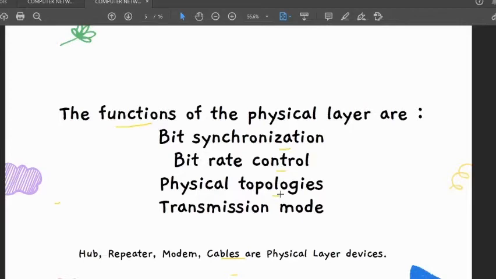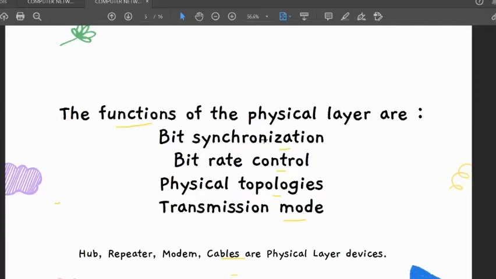Then the type of signal, like how the networking devices are connected, or we can say the topology between the devices. Then transmission mode. Okay, so these are the main functions of the physical layer.